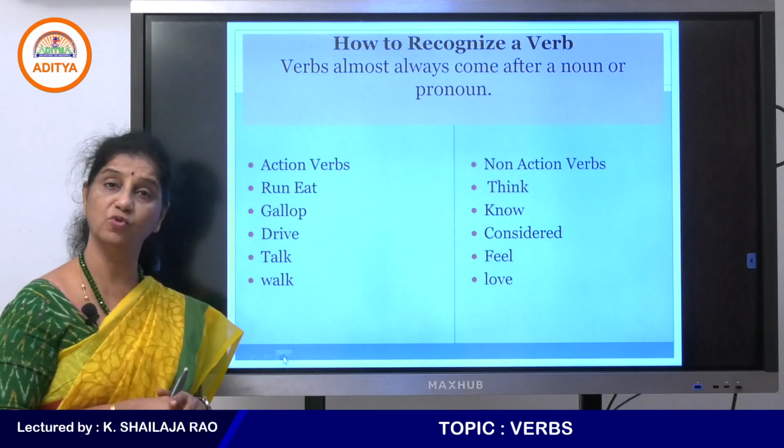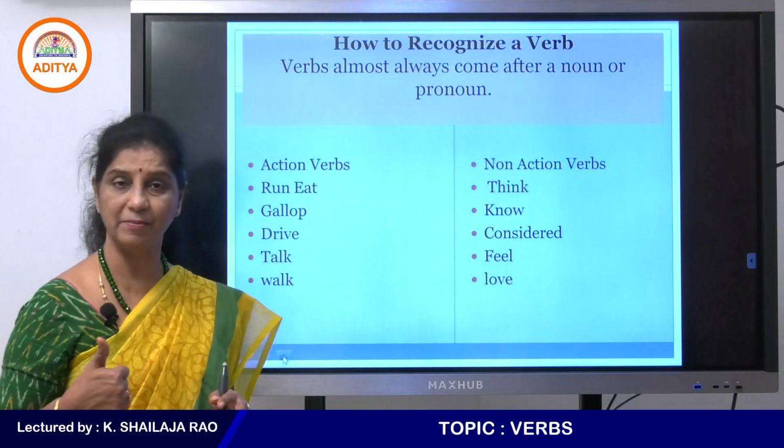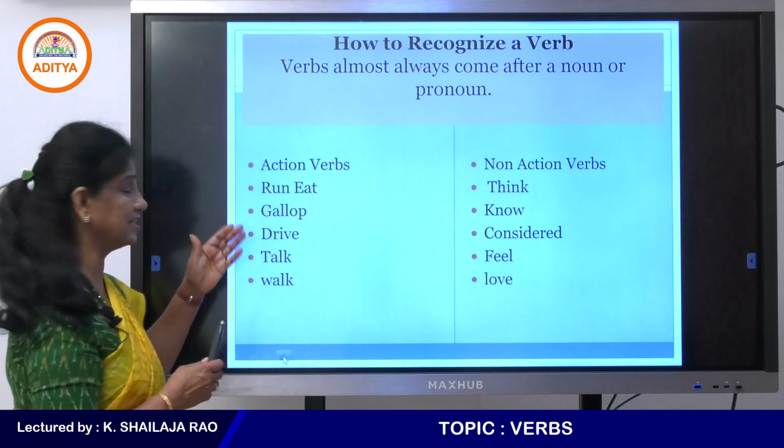action verbs are those that you can see. You can see somebody reading, right? Or you can see somebody run.